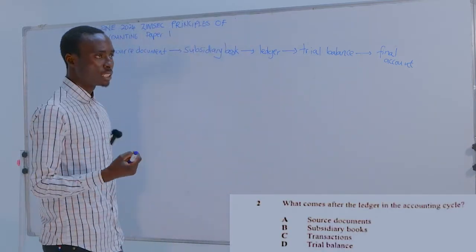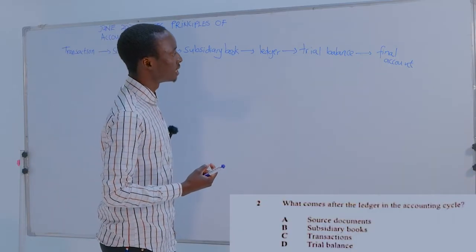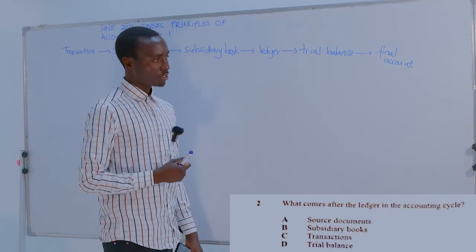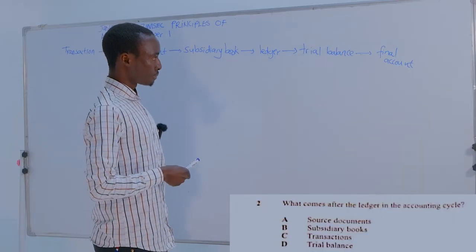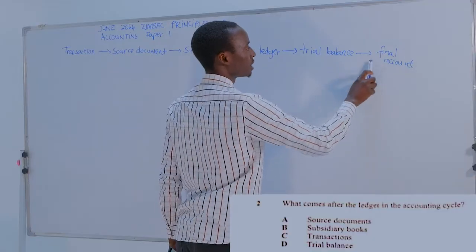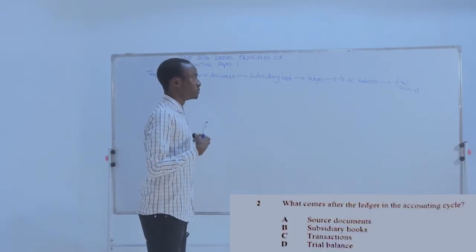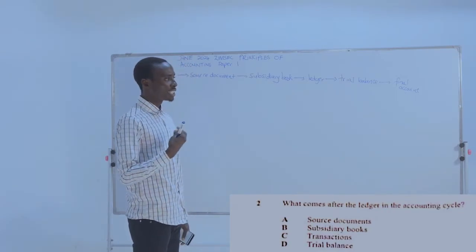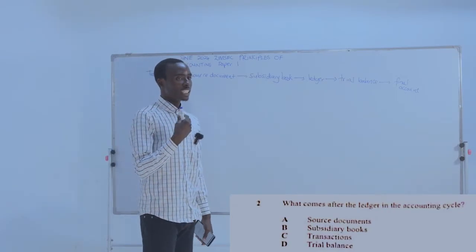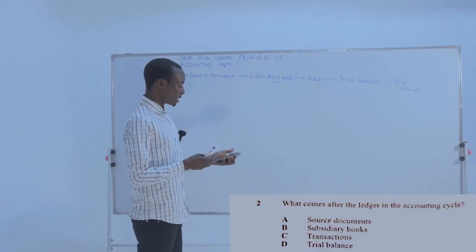A trial balance is a list of debit balances and credit balances that are extracted from the ledger. So after the trial balance, we've got a final account. Final account, we are referring to the presentation of the income statement and the statement of financial position, right?